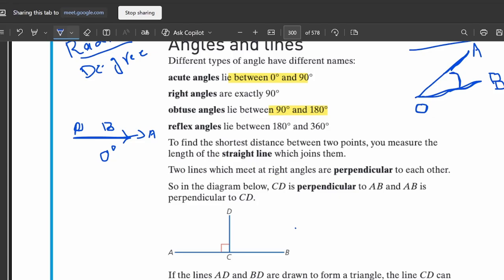Similarly, if I draw another line in this sense, this is line A and this is my line B. Again you can see that these two lines are in the same direction. So again I will say that the angle between these two lines is 0 degree.